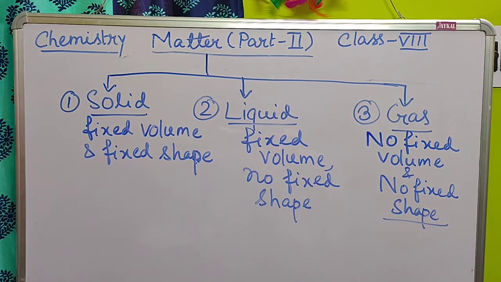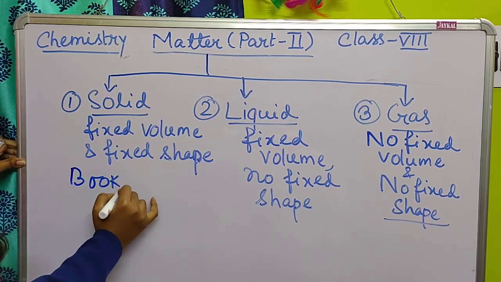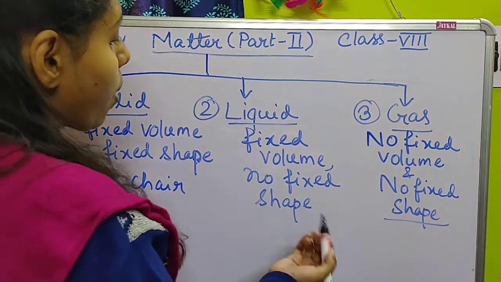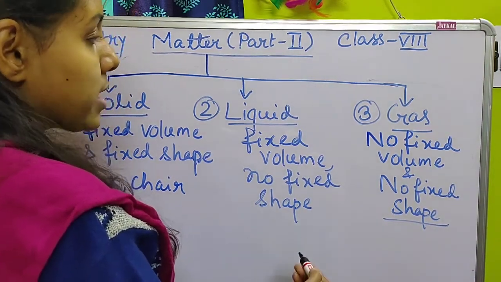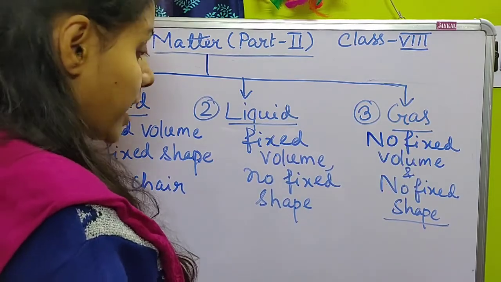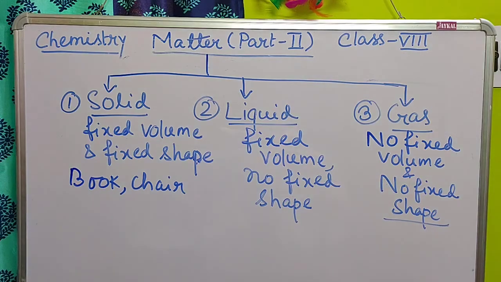Now what are their examples? For solids, there are many examples you can see: book, chair, table, etc. Liquid means water, milk, alcohol, etc. And gas means nitrogen, oxygen, air. These are all the different types of matter.